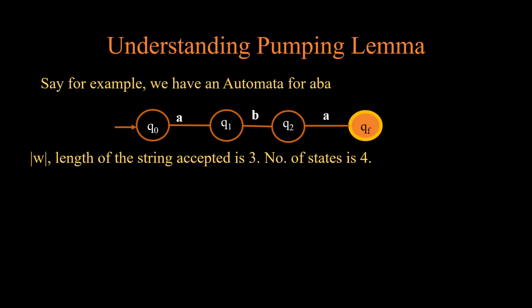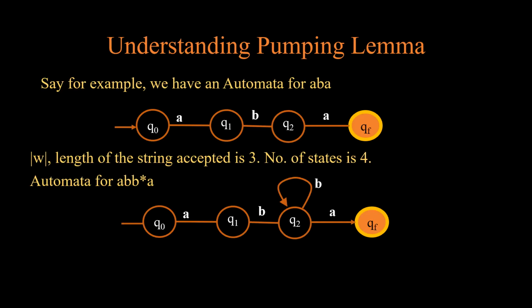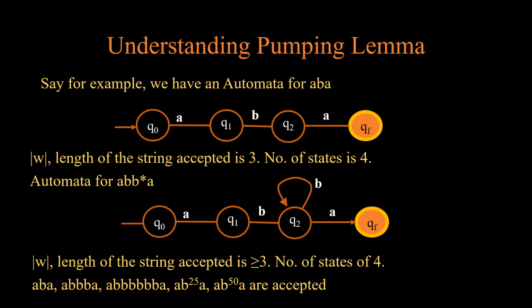Say for example, we have an automaton for aba. In this automaton, the length of the string which is accepted is 3 and the number of states is 4: q0, q1, q2 and qf. Now let's consider an automaton for ab b* a. In this case, the length of the string which is accepted is 3 or more, and the number of states is 4. But in this case, we can have a string of length n where n can vary from 0 up to infinity. aba is accepted, abbba is accepted, ab^7a is accepted, ab^25a is accepted and so on.